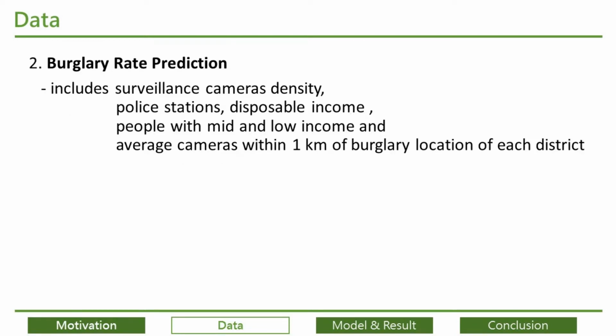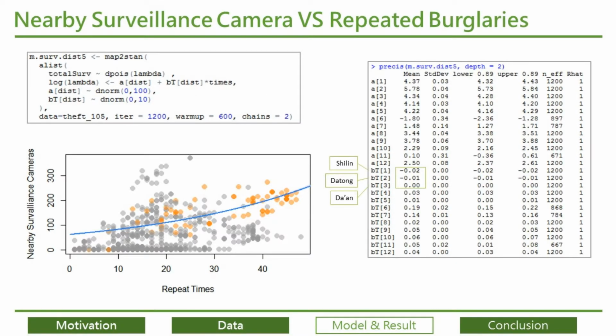As for burglary rate prediction, I use the data of some factors that I think may be related to the burglary rate, including surveillance camera density, police stations, disposable income, people with mid and low income, and average cameras within 1 kilometer of burglary location of each district. So next, let's go on to the model I use and the results of these two parts.